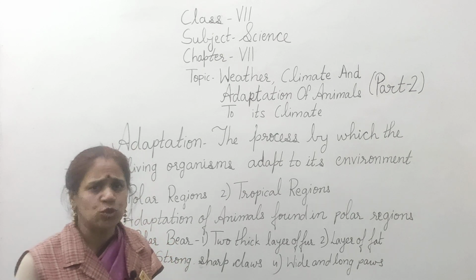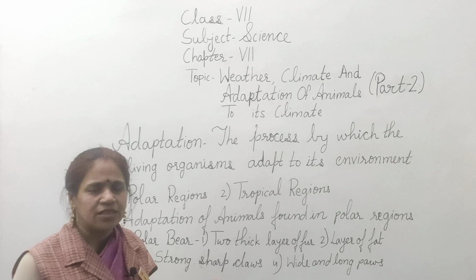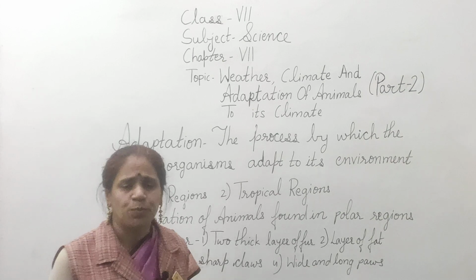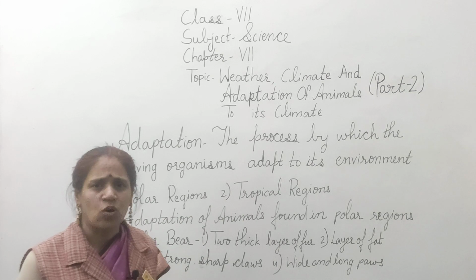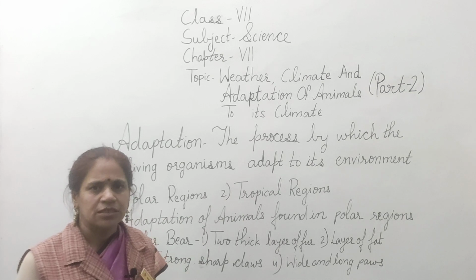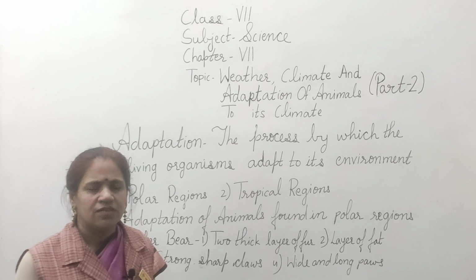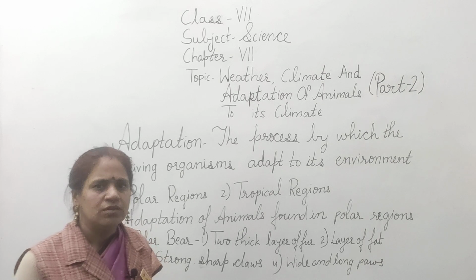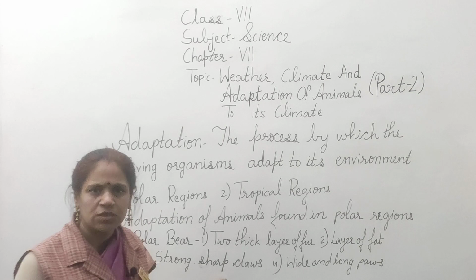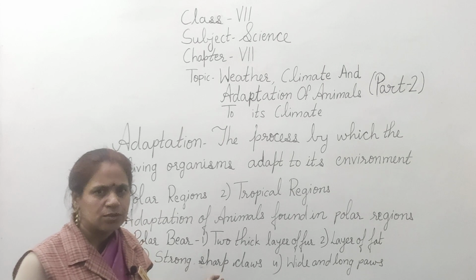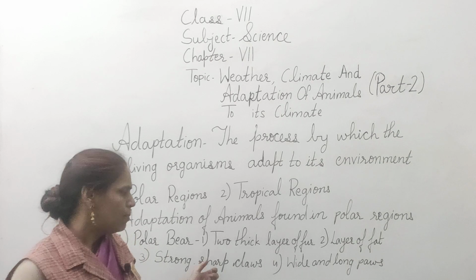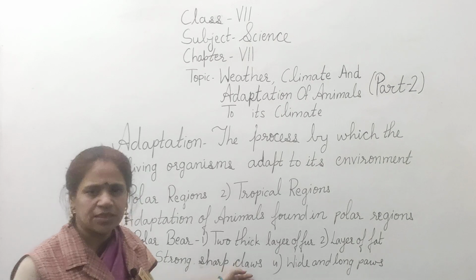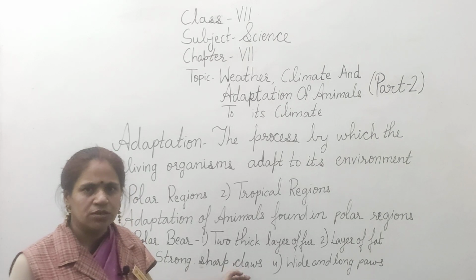This helps it to predict the direction in which its prey is there. Polar bear also has small eyes, small ears and a small tail. This helps to reduce the heat loss from the small eyes, small ears and tail. Polar bears thus are very good.